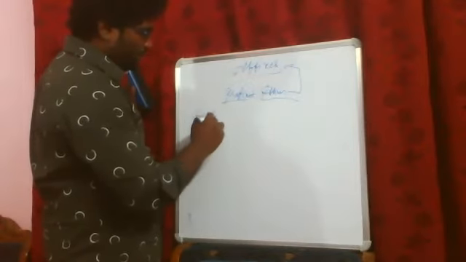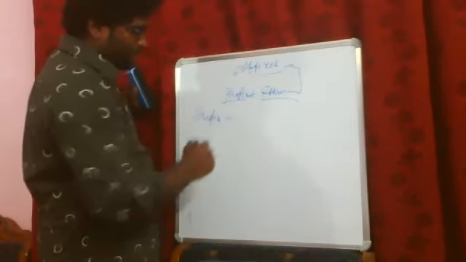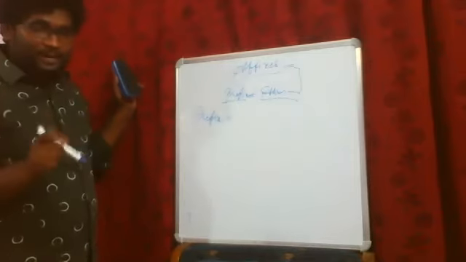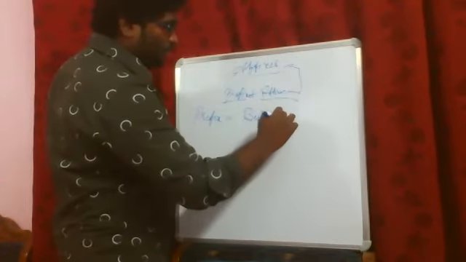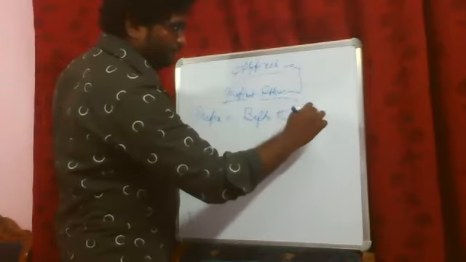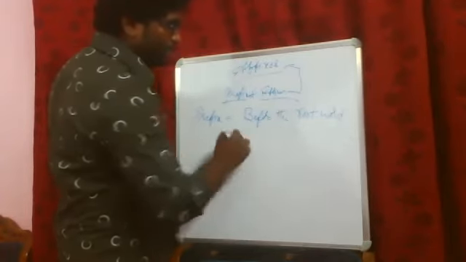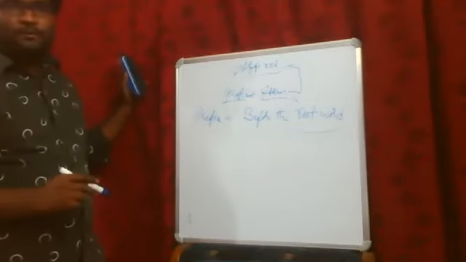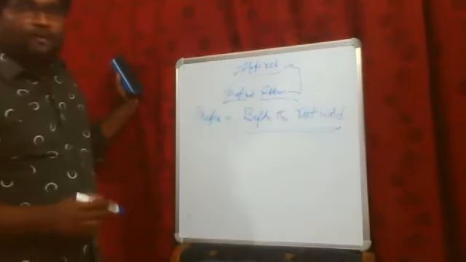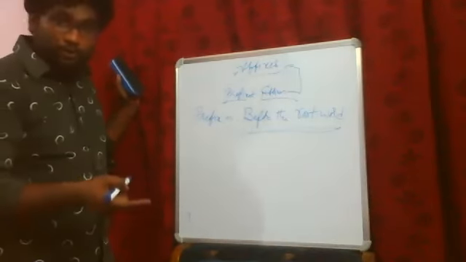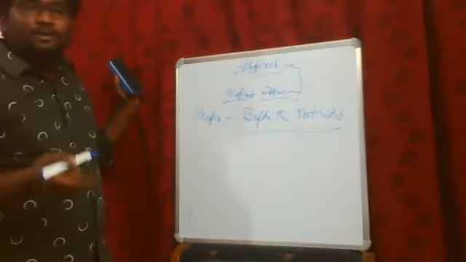As the first one, let's see what a prefix is. A prefix is a word part which is added before the root word. When we add a prefix before the root word or the given word, we get a new word.